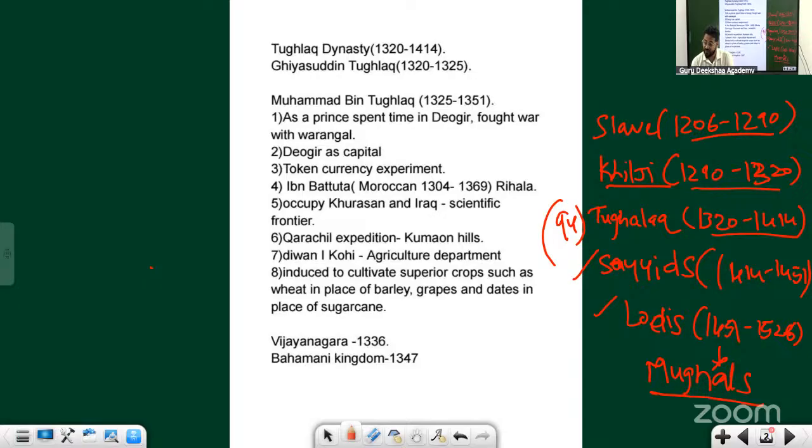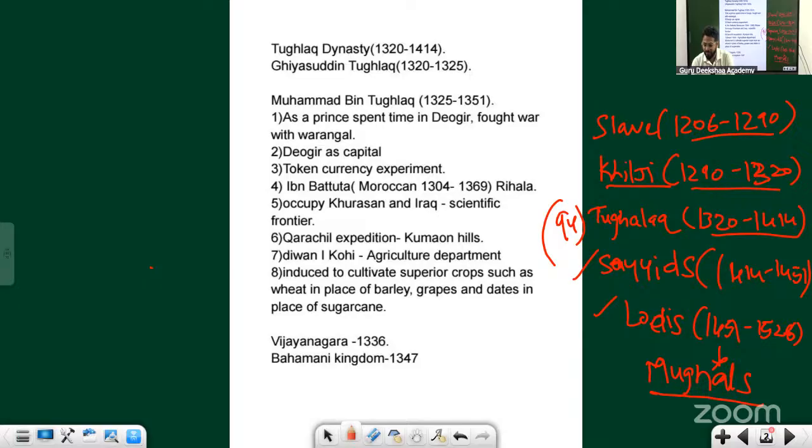I told you, even during the period of Alauddin Khilji, the Mongols attacked him twice, from 1300 to 1305. He also built the Siri fort. And when you read about Alauddin Khilji, one thing you definitely should read is his market reforms.